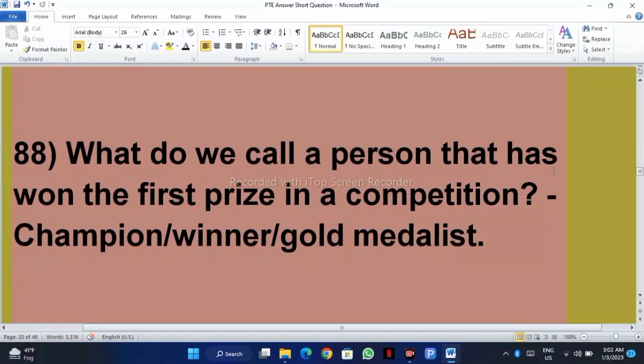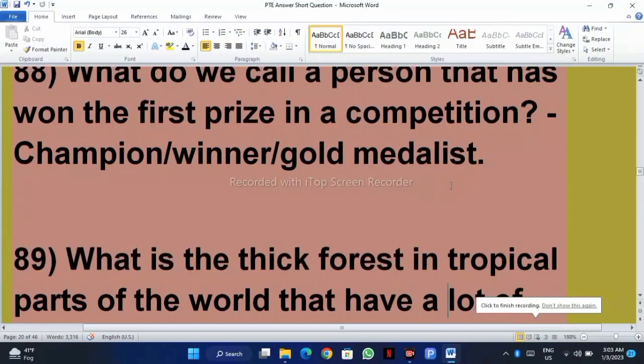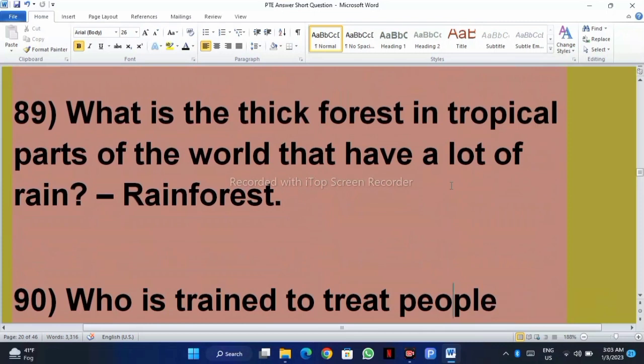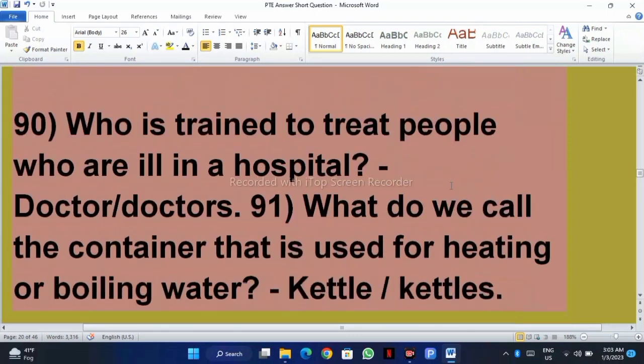What do we call a person that has won the first prize in a competition? Champion, winner, gold medalist. What is the thick forest in tropical parts of the world that have a lot of rain? It's called rainforest.